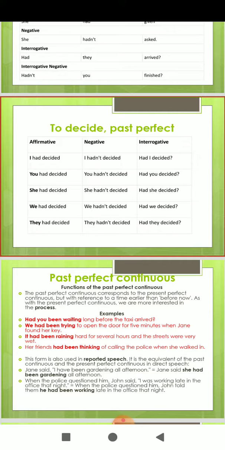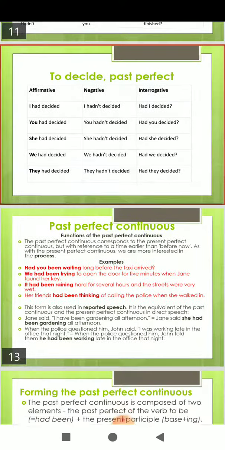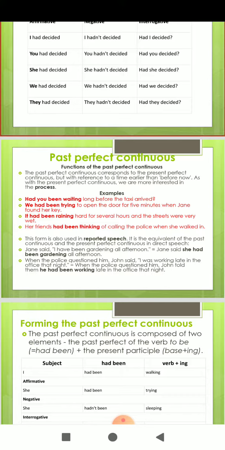Now last but not the least, students, past perfect continuous tense. The past perfect continuous corresponds to the present perfect continuous, but with reference to a time earlier than now. As with the present perfect continuous, we are more interested in the process. Had you been waiting long before the taxi arrived? We had been trying to open the door for 5 minutes when Jane found her key. It had been raining hard for several hours and the streets were very wet.